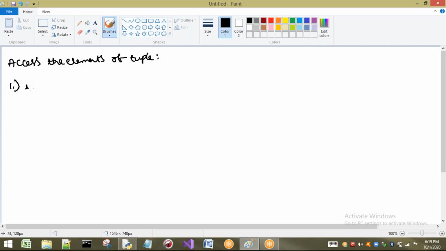First one is by using the concept of index. Second one is by using the concept of slicing. So first let us see about this index concept. Already we know about indexing. I am telling only for accessing, that means reading only. I am not telling you to write anything here.